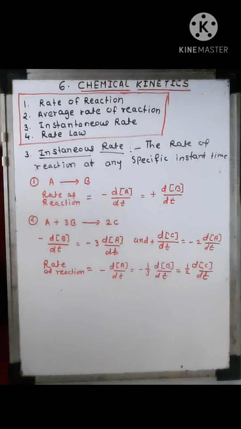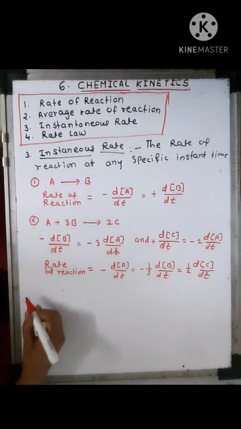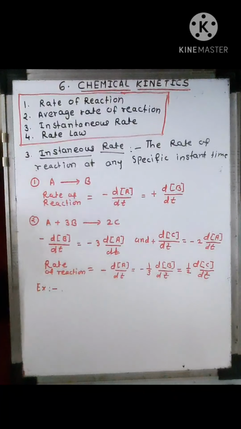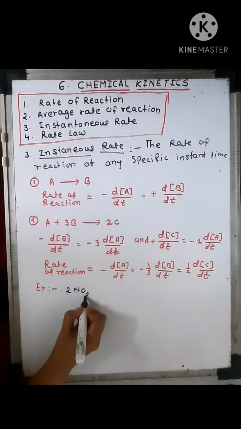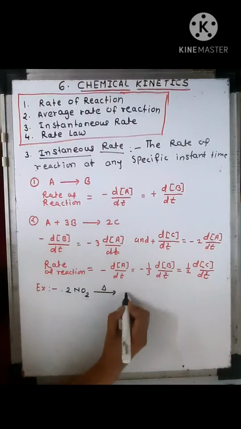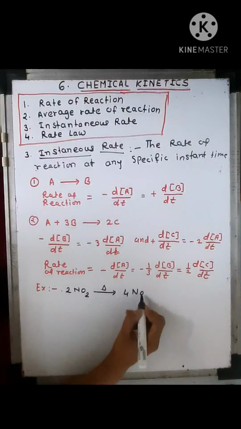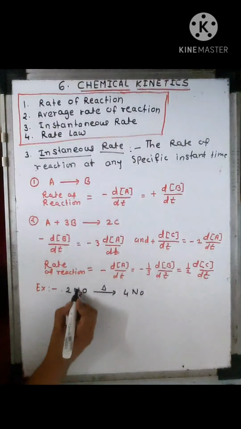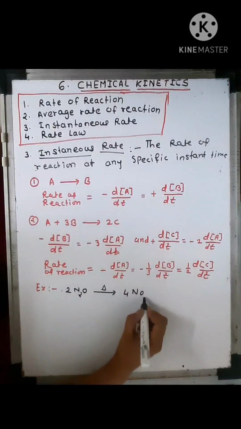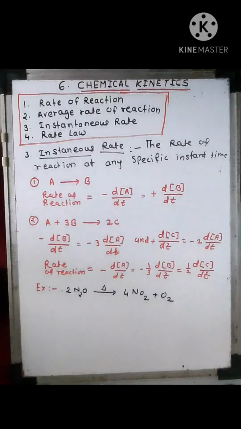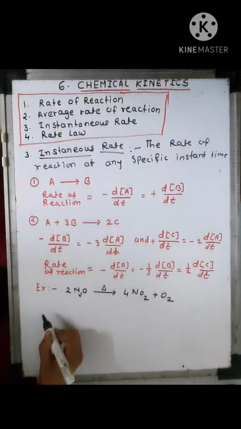So in the exam, specific questions can come, where we have to write the rate of reaction. I will give you one example of a specific reaction. 2NO2, two molecules of NO2, when heated, forms 2 molecules of NO and O2. Then for this reaction we have to write the rate.